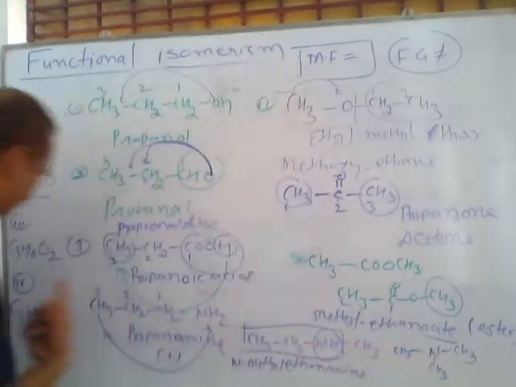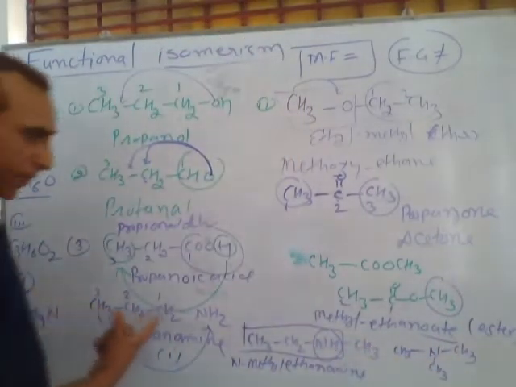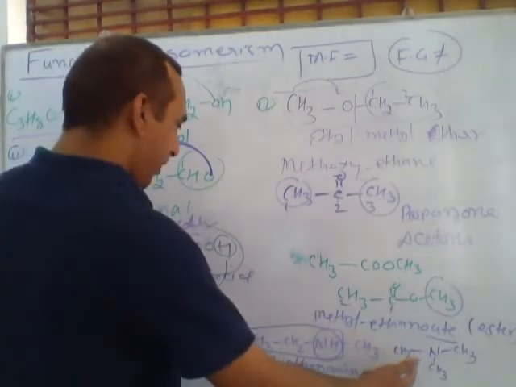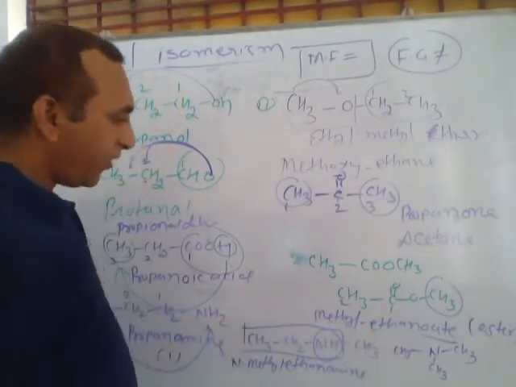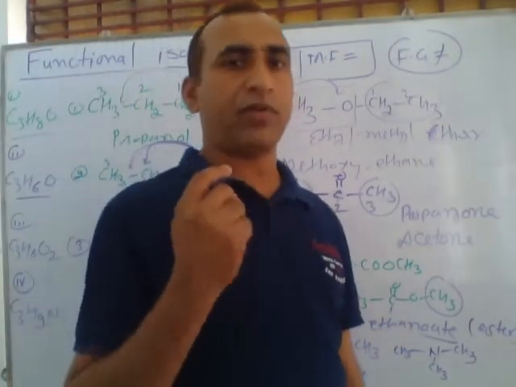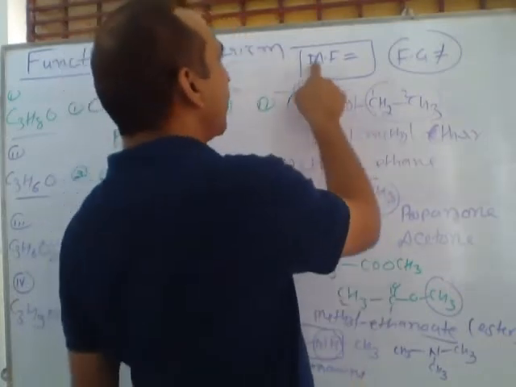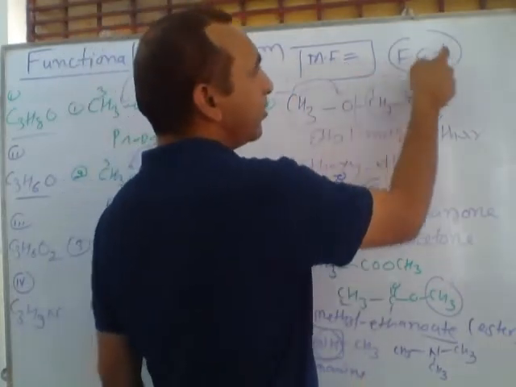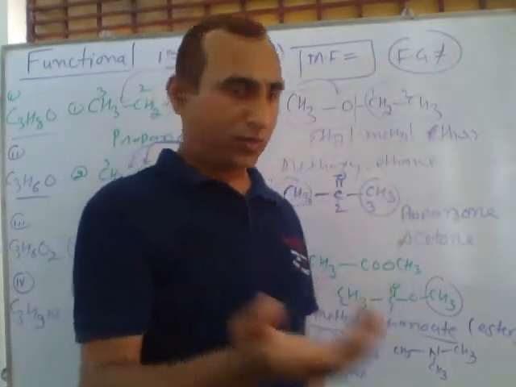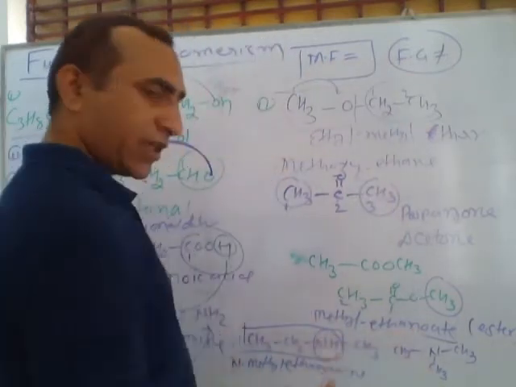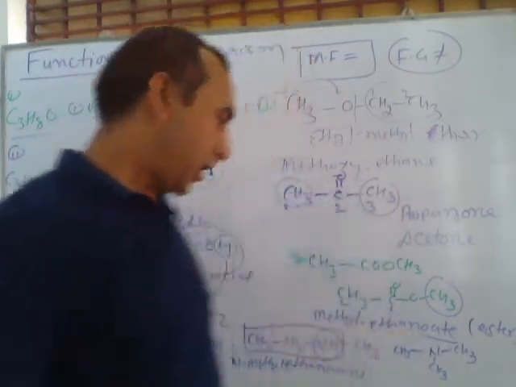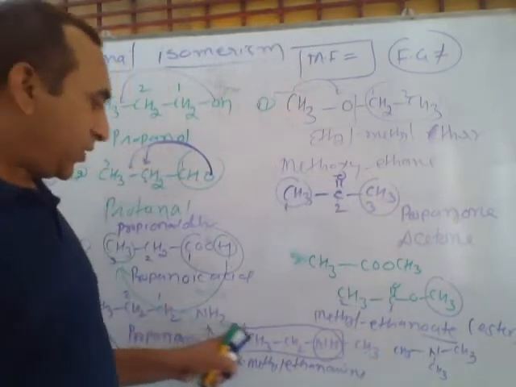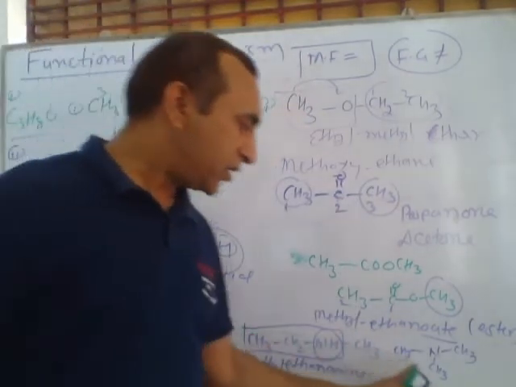Tertiary amine also has the same formula. It means compounds may have three types of functional groups with the same molecular formula. So the definition: the molecular formula is the same but the functional groups are two or more than two. In this last case there are three types of functional groups: primary amine, secondary amine, and tertiary amine.